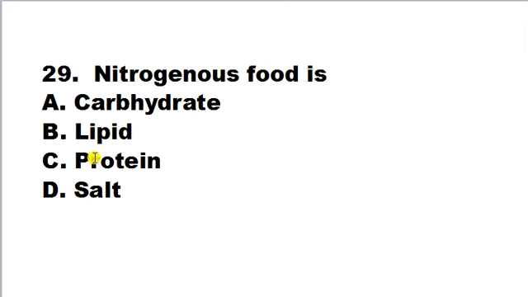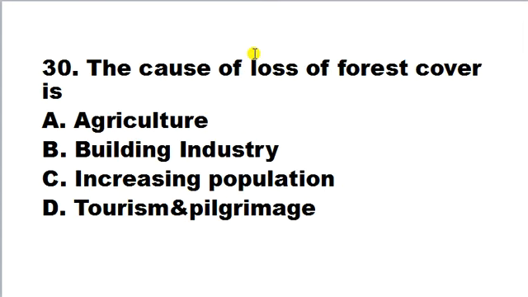Nitrogenous food is A. carbohydrate, B. lipid, C. protein, D. salt. So here nitrogenous food is a protein. It's a good source of nitrogen. So correct answer is C.